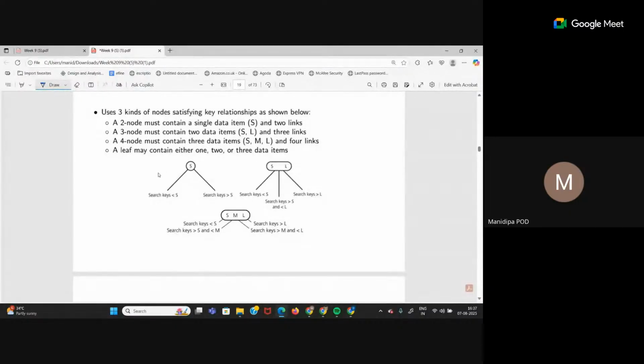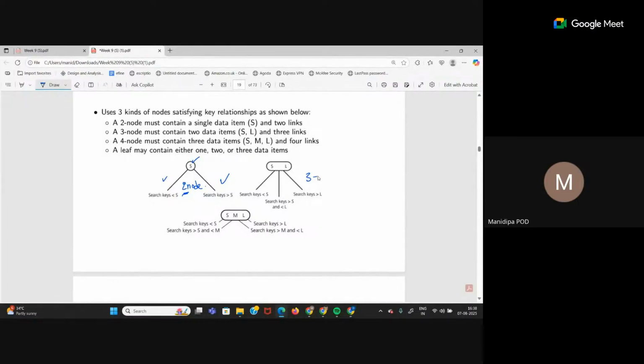First is a 2 node. This is a 2 node. 2 node means what? See, this name 2 doesn't come from how many key values are there. It comes from how many children that node can have. So a 2 node can have at most 2 children. It is the typical binary search tree node that you have seen till now, right? If this is my search key value S, on the left hand side I'll have values that are less than S. On the right hand side, I'll have values that are greater than S. So it can have at most 2 children.